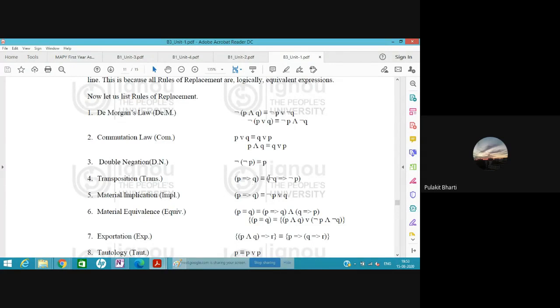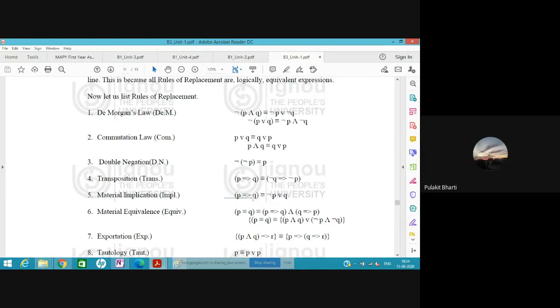We just discussed it today. So material implication: P implies Q, therefore NOT P OR Q. Either there is no P or there is Q.